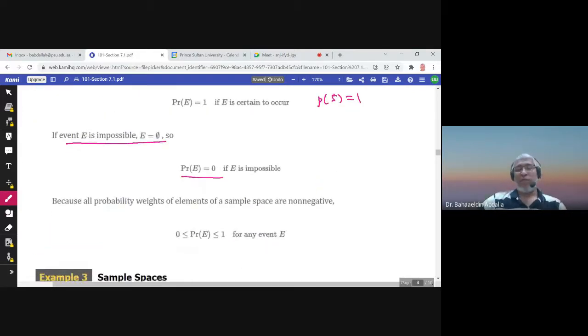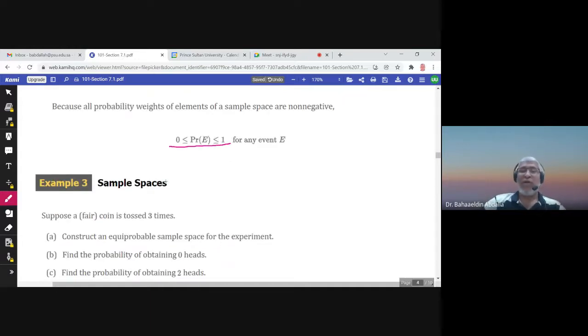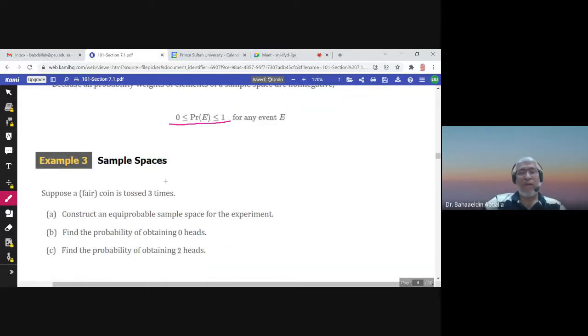Such impossible events have probability 0. If E is not S and not phi, its probability would always be between 0 and 1. If it is S, probability is 1. If it is phi, probability is 0. Otherwise, the probability of event E would be between 0 and 1.